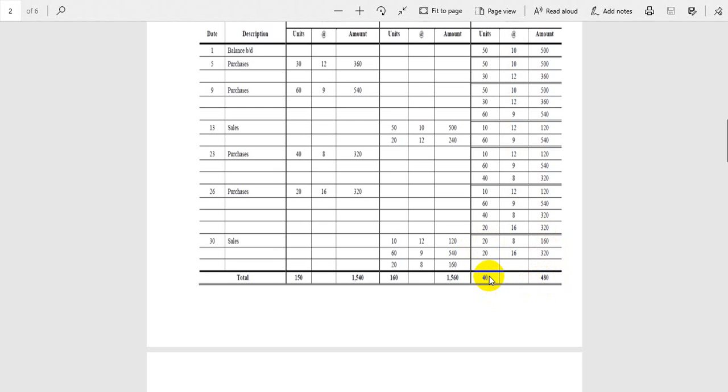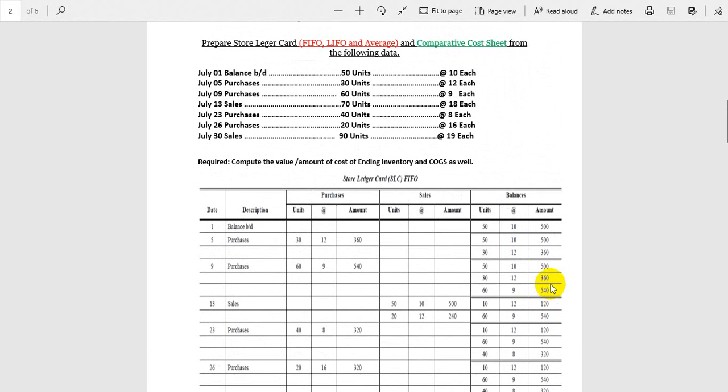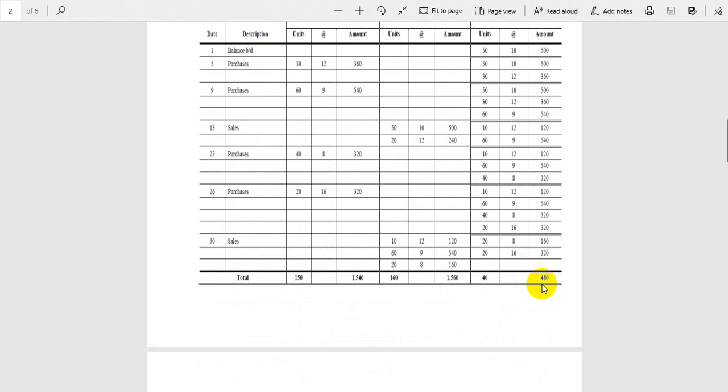And if someone asks you what is the amount of cost of ending inventory, you will say you have 480 rupees or 480 dollars, whatever currency you are dealing in. So this is your cost of ending inventory.